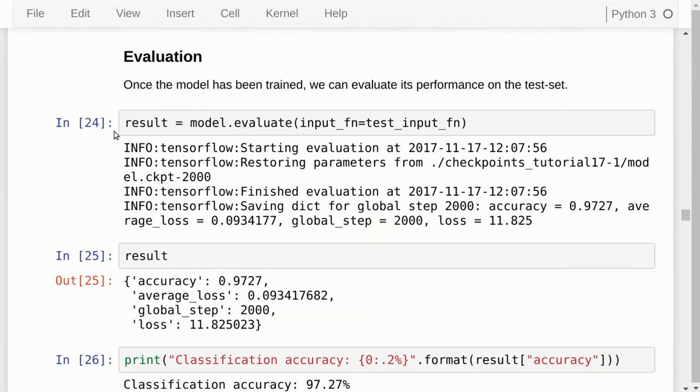And now that the model has been trained, we can evaluate its performance by just calling model.evaluate. Now we take it on the input function for the test set, and you will note that it is reloading the parameters from the checkpoint that was just saved. Then it performs the evaluation, and the result is that the classification accuracy on the test set is 97.27%.